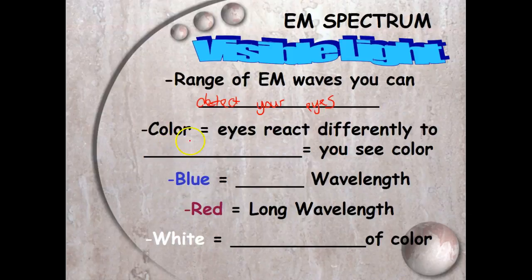So color is just that your eyes react differently to different wavelengths. So every color that you see is a different wavelength. So for example, blue is a short wavelength and red is long, but white is all wavelengths. So if you blended all of these together, you would see all these colors.